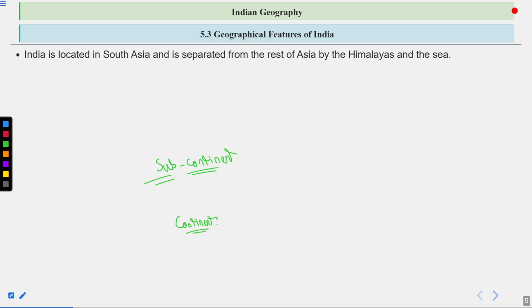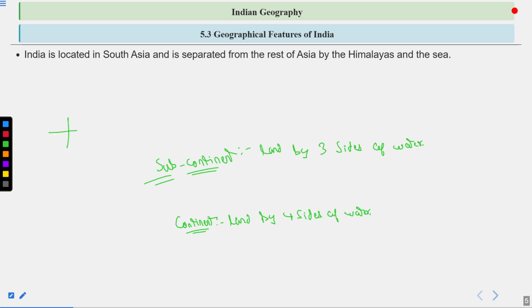So continent, in the sense, you can say, is land surrounded by 4 sides of water, or any piece of land that is covered by 4 sides of water and having some extent is known as a continent. Whereas a subcontinent is that land which is covered by 3 sides of water instead of 4 sides.